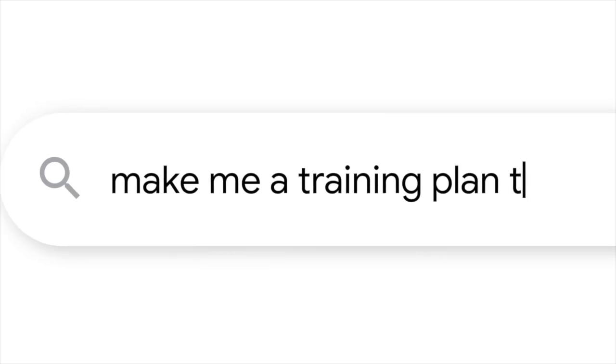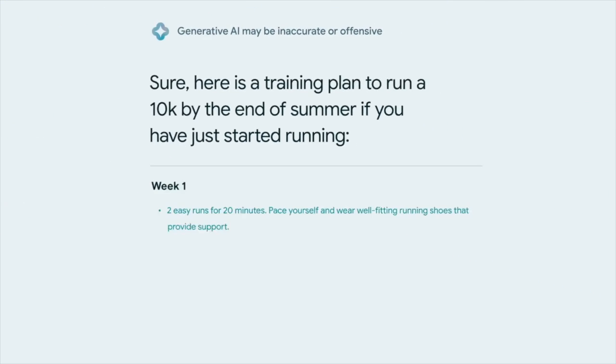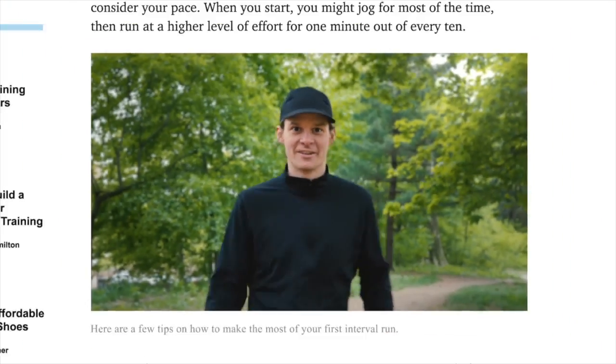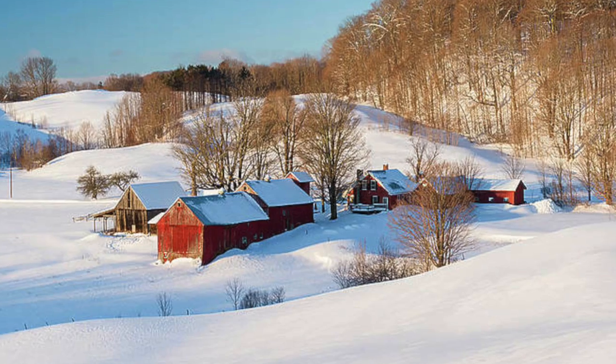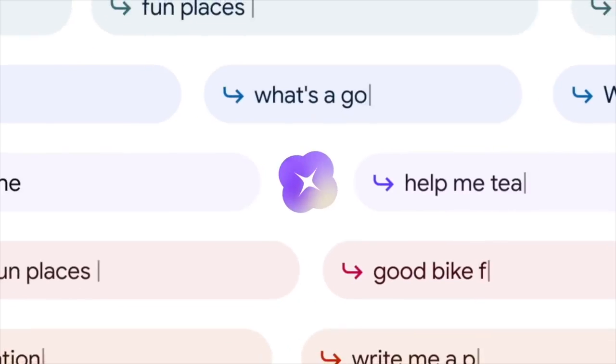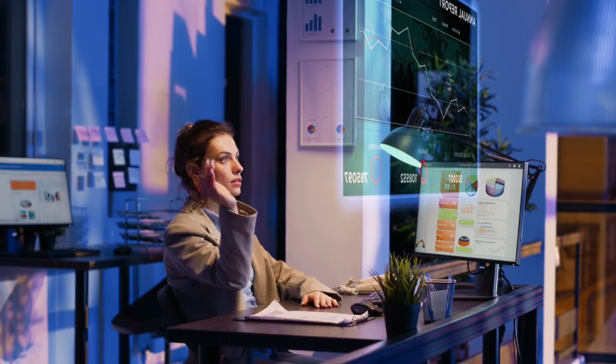And if you desire alterations, it couldn't be easier. A few extra words, a tweak in your description, and voila, a brand new image materializes. Exactly as you envisioned it. Blue snake instead of green, winter scene replacing a sunny farm. Simply relay your thoughts to Imagine. This is a game changer because it elevates you from a mere image searcher to an image creator, all on the fly. It's not an exclusive art form.